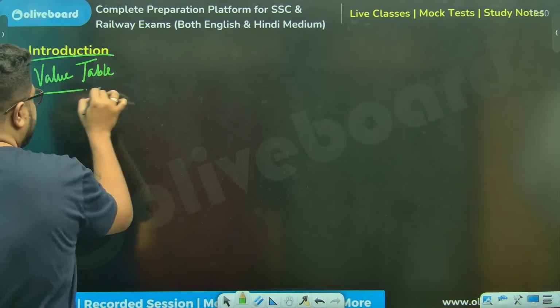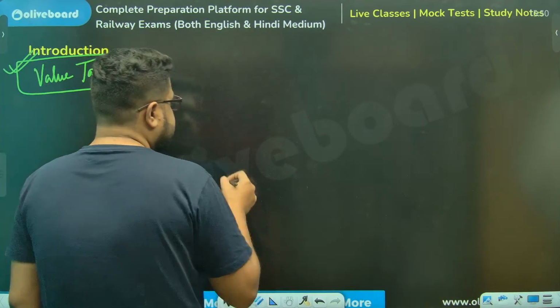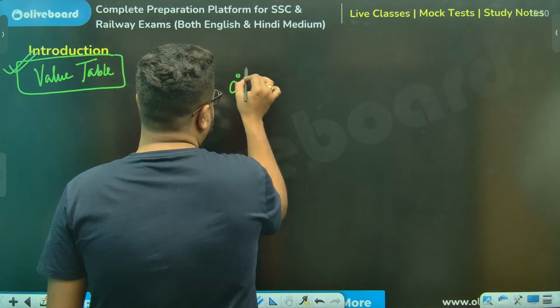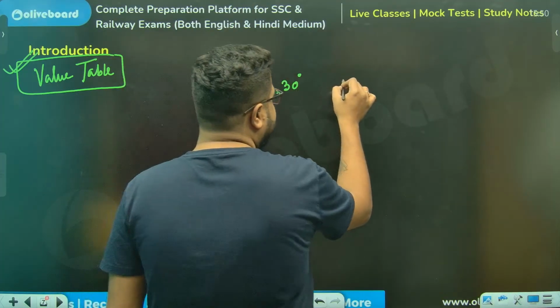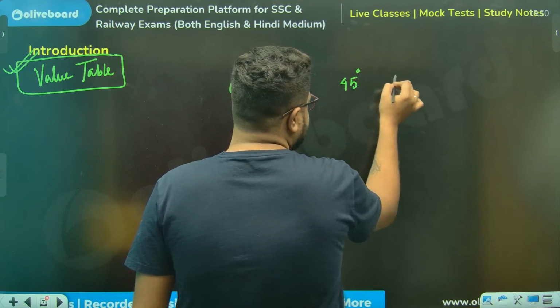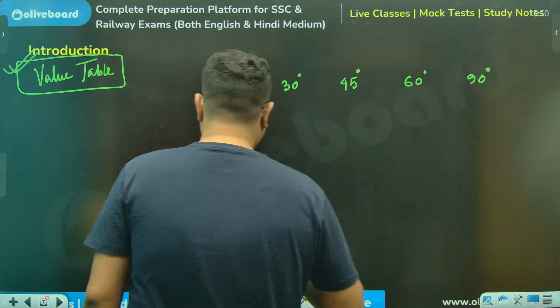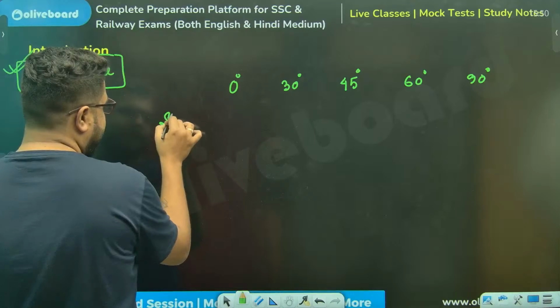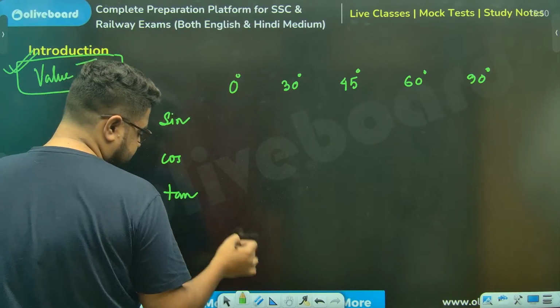You just need to know a few very simple things. So there are certain values that we need to understand: 0, 30. Again, every one of you guys has done this in school, just a quick reminder in case you have forgotten. Now, sine, cos, and tan I need, nothing else.